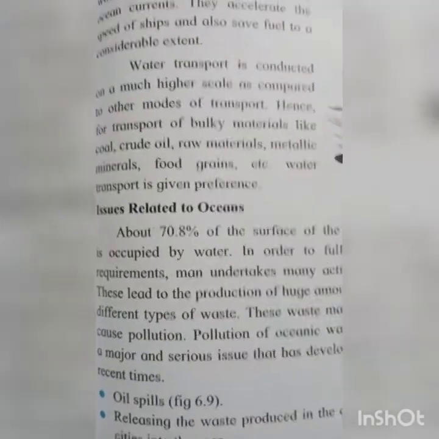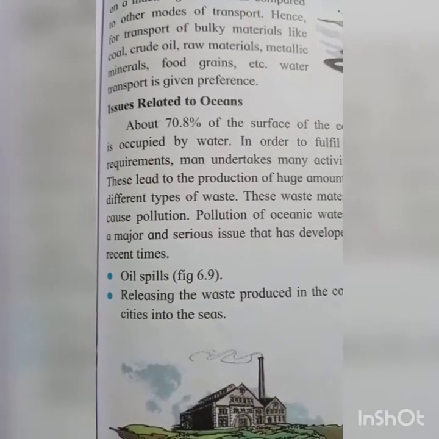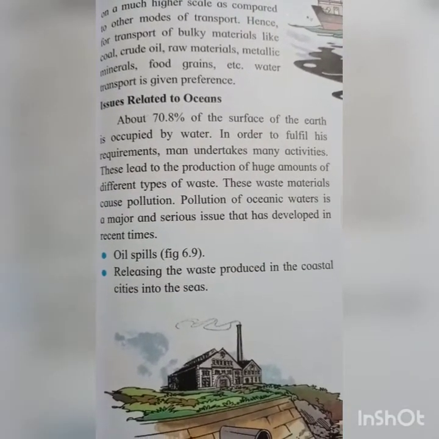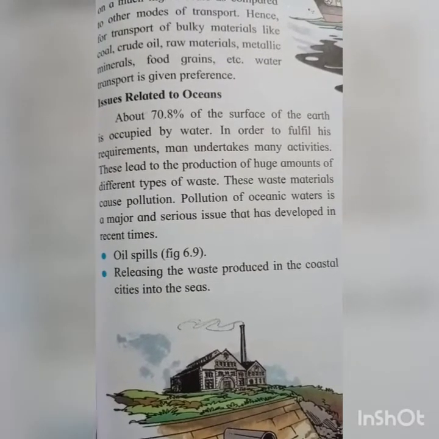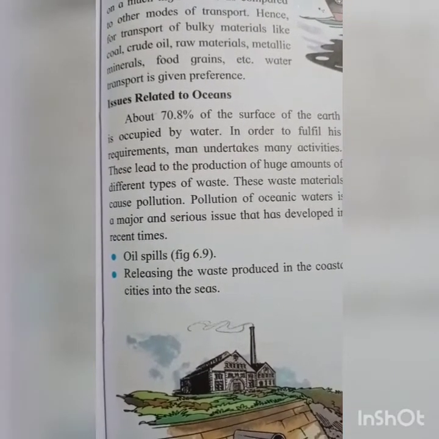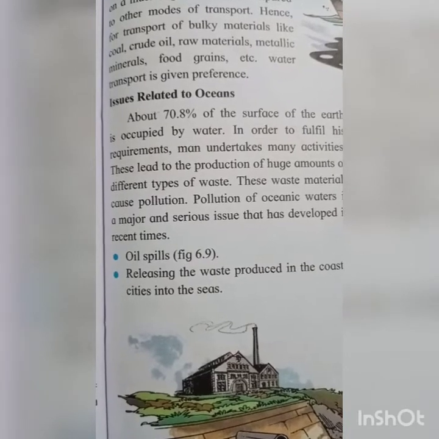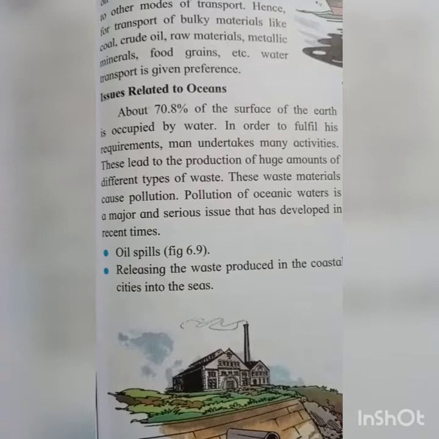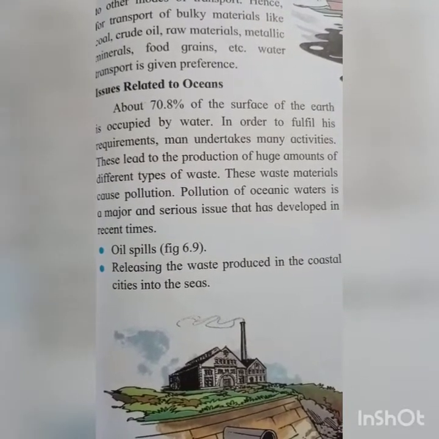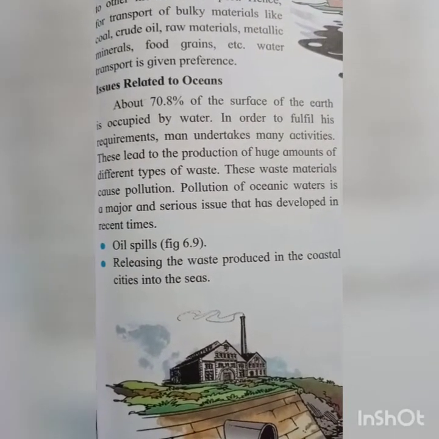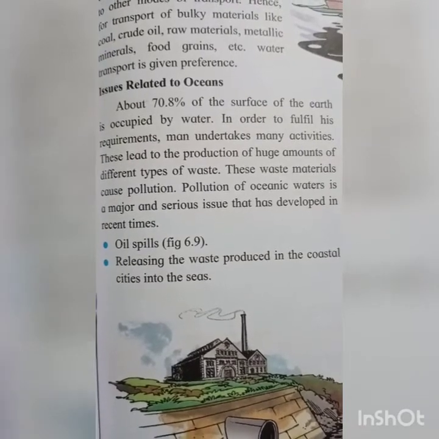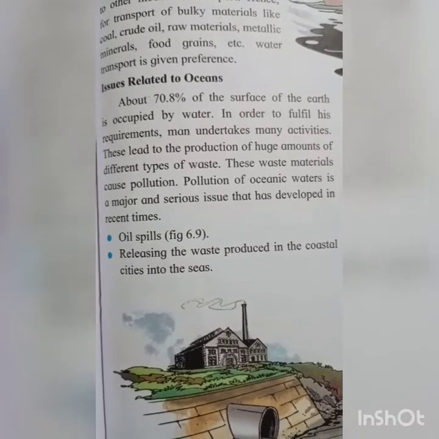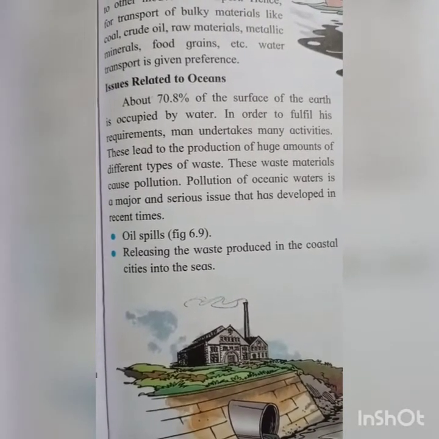Okay students, issues related to oceans means problems related to oceans. About 70.8% of the surface of the earth is occupied by water, and because of that we can say the earth is a water planet. In order to fulfill his requirements, man undertakes many activities. This leads to the production of huge amounts of different types of waste. This waste material causes pollution. Pollution of oceanic water is a major and serious issue that has developed in recent times. So just go through what the problems are.